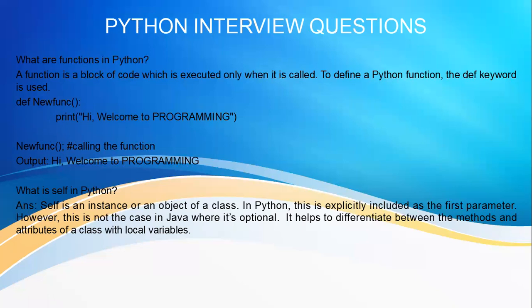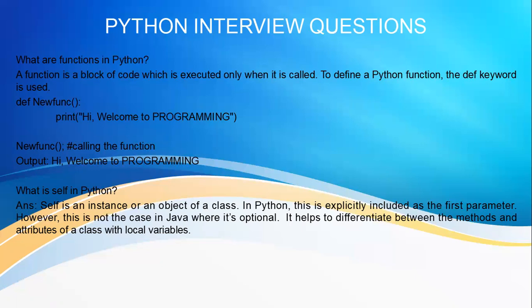Now when it goes to this function, it will substitute this function. What's the task of that function? It will say hi welcome to programming. That's all. So when you call this function, you will get the output welcome to programming. Okay, so this is the program.